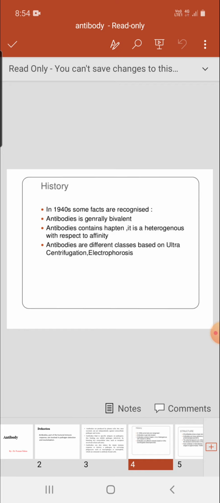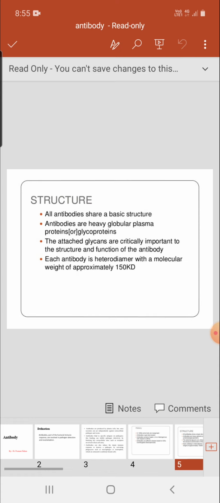Then the history about antibodies. In 1940, some facts were recognized about antibodies. These are generally bivalent, and antibodies contain haptens that are heterogeneous with respect to affinity. Antibodies are of different classes based upon their ultracentrifugation and on the basis of their electrophoresis.